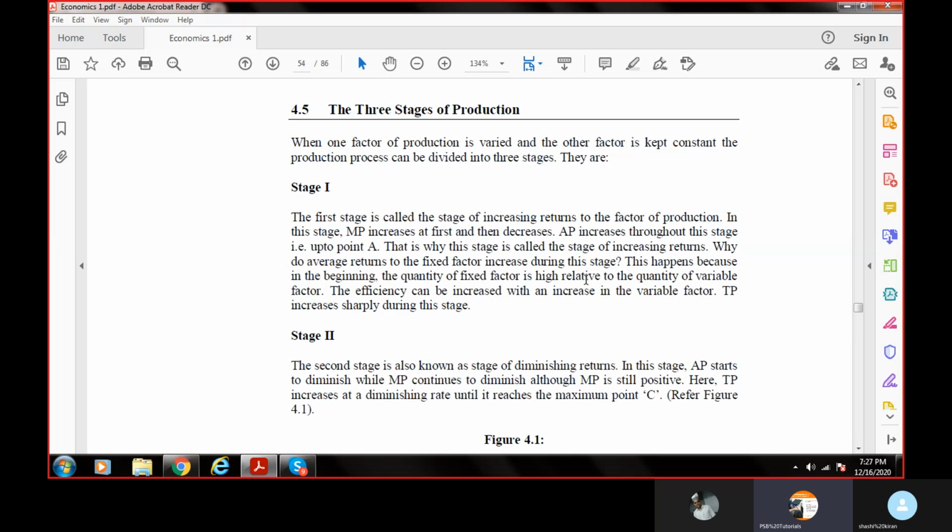Now the 3 stages of production. When one factor of production is varied, another factor is kept constant. The production process can be divided into 3 stages. Normally these 3 stages are used in case of short-term production. There are 2 time periods, one called the short-term period and the other the long-term period in production function. So here, as I'm referring to your book, I'm discussing when one factor of production is varied and the other factor is kept constant.